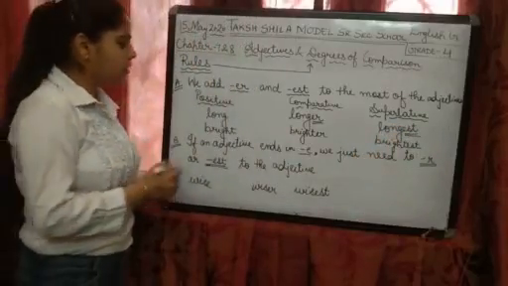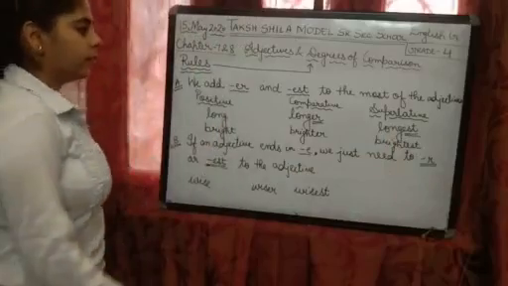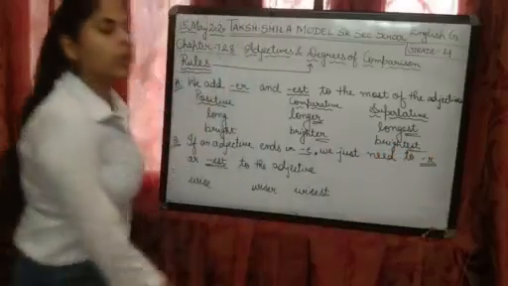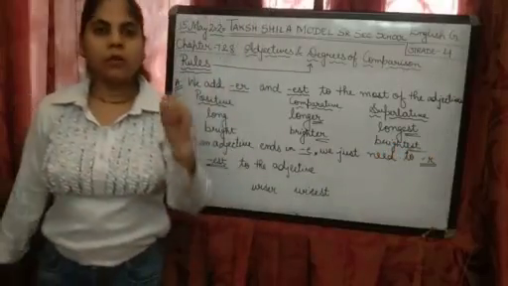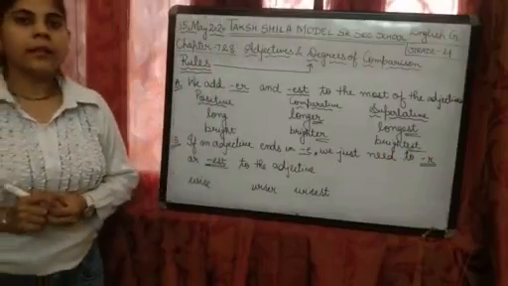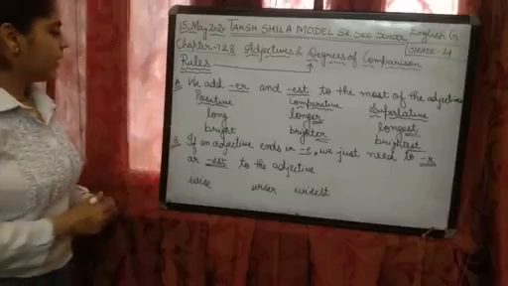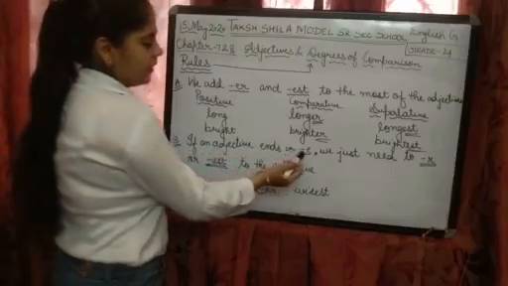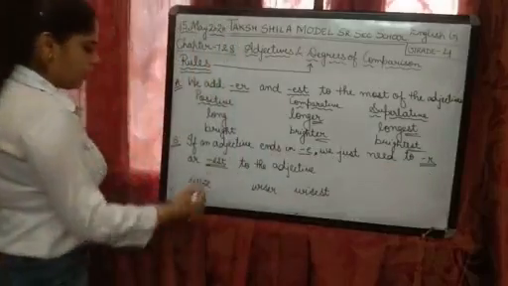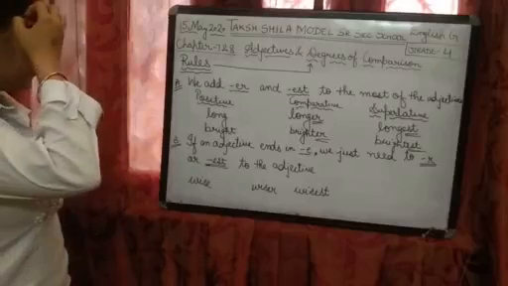Now bright, brighter, brightest. ER, EST. Cold, colder, coldest, right? Light, lighter, lightest. Clear? Next, if an adjective ends in E, we just need to add R or EST to the adjective.